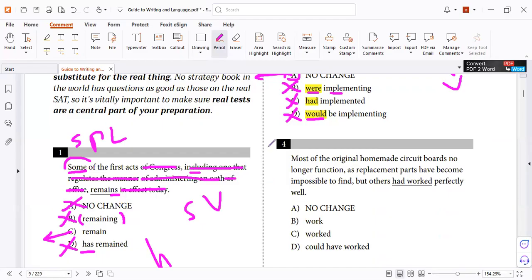Now it's your turn. Number 4. Try. Okay.